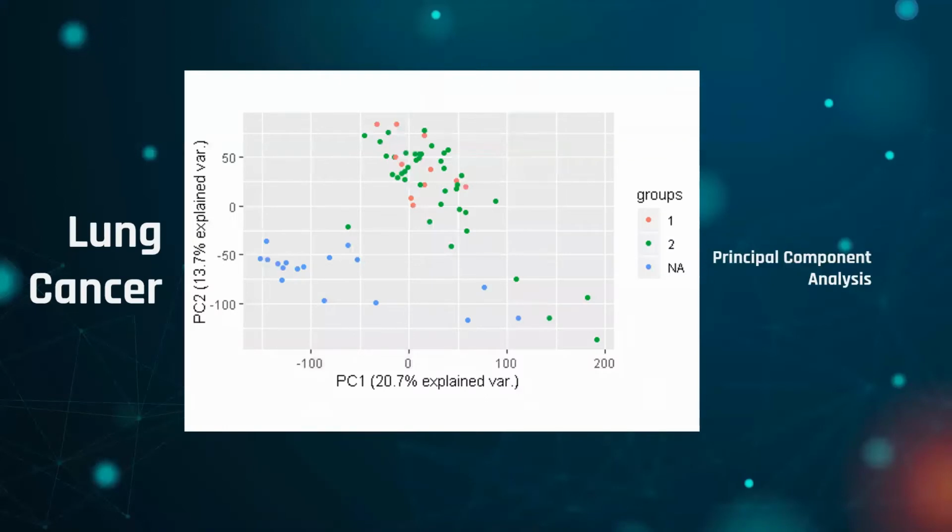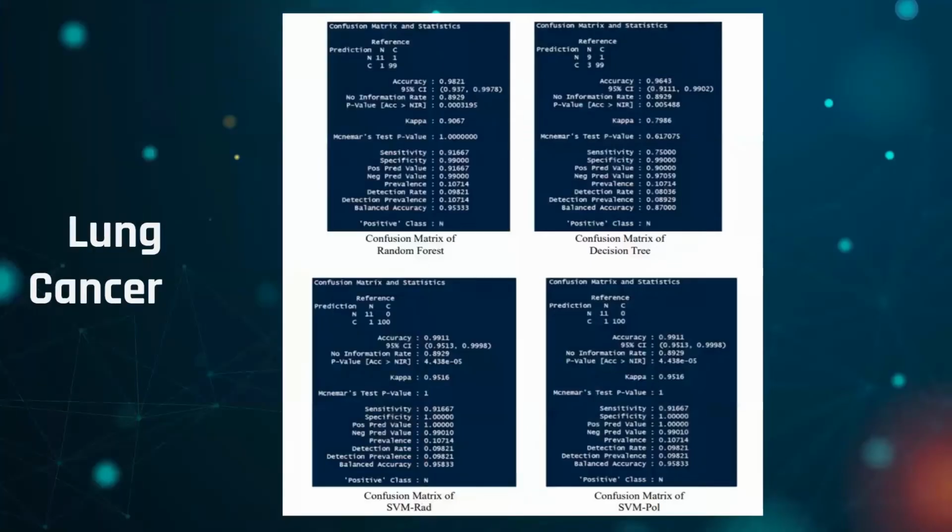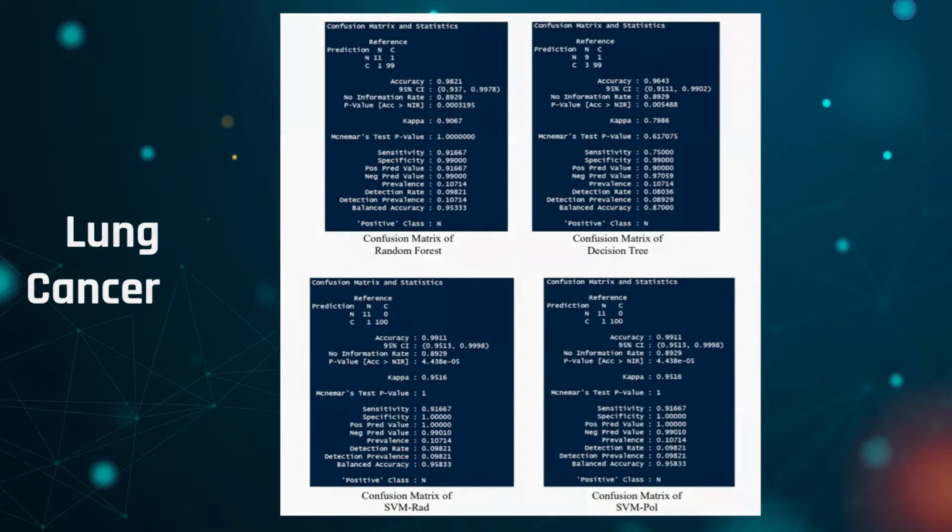We performed PCA1 and PCA2 on our dataset, and the results came out pretty well. Then we calculated the confusion matrix for various machine learning models, and the best accuracy comes out to be in SVM radial and SVM polynomial, which is close to 1.